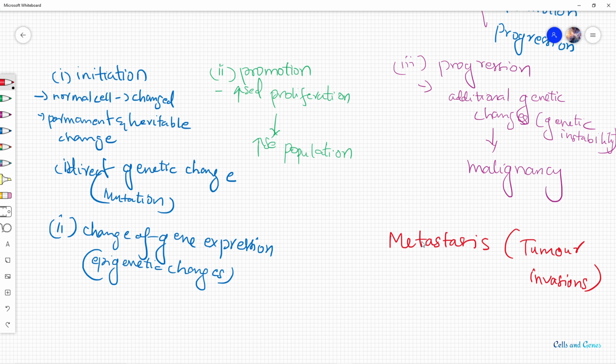So in initiation, a normal cell becomes a tumor cell, and now it is no more a normal cell, it will be called a tumor cell. After that, this single tumor cell will be proliferating, multiplying themselves, like a crowded place, like an increased population. And after that, slowly there will be genetic instability, and more genetic changes happening inside these cells, and it will lead to malignancy. That is the tumor invasion, invading the other body sites.